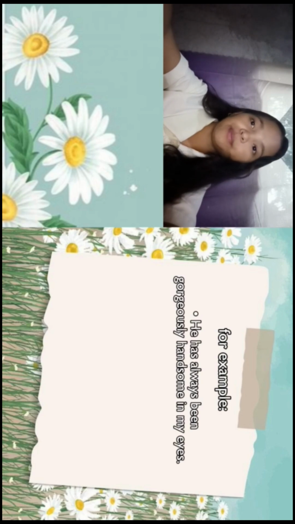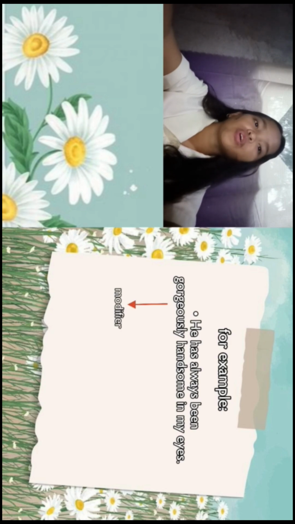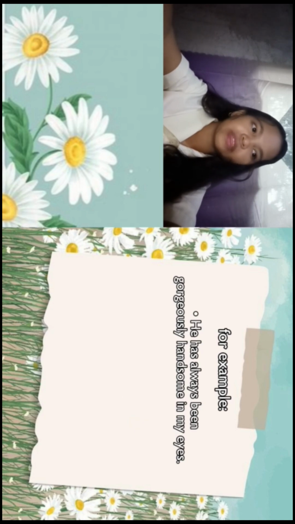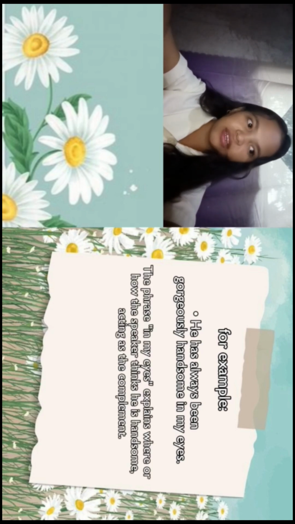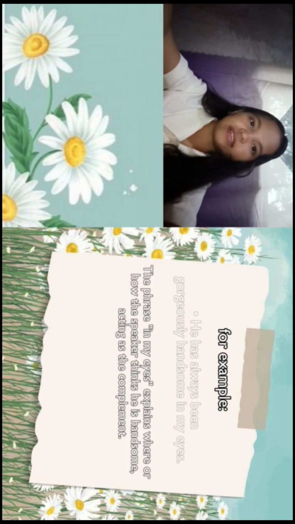The number 2 example: he has always been gorgeously handsome in my eyes. The modifier is gorgeously, the adjective is handsome, and the complement is in my eyes. The phrase in my eyes explains where or how the speaker thinks he is handsome, acting as the complement.